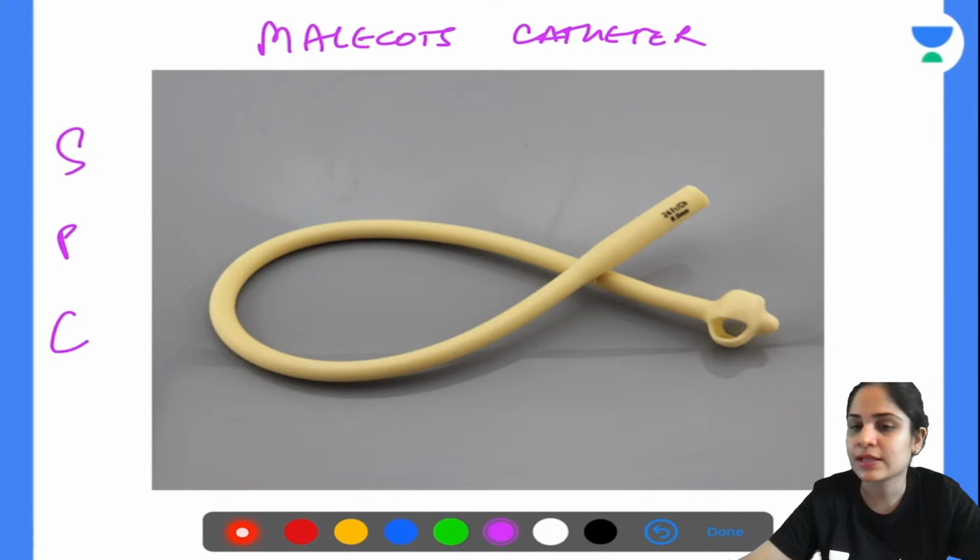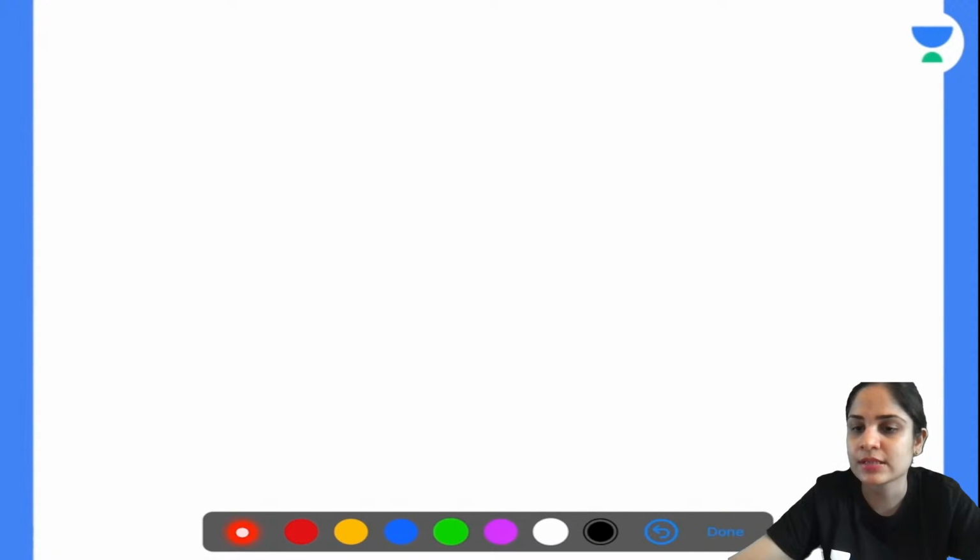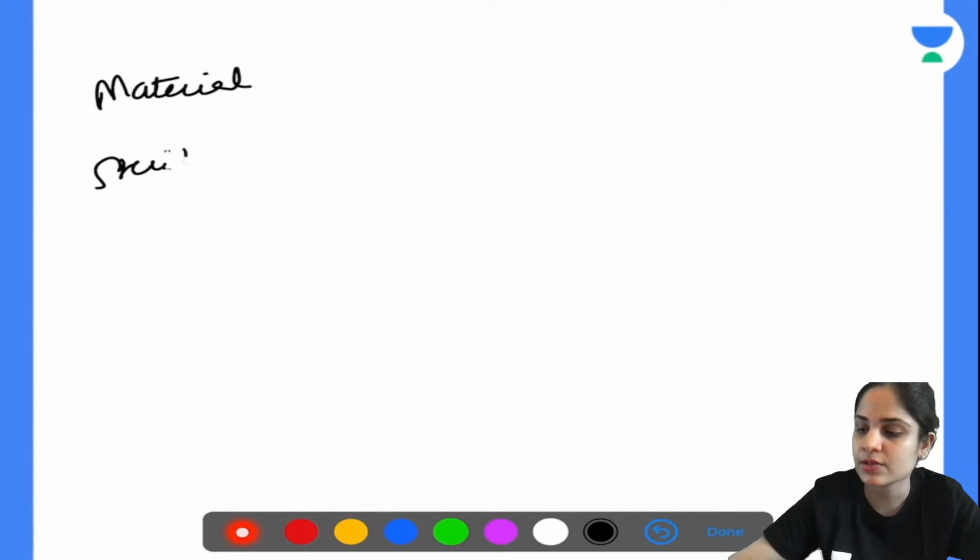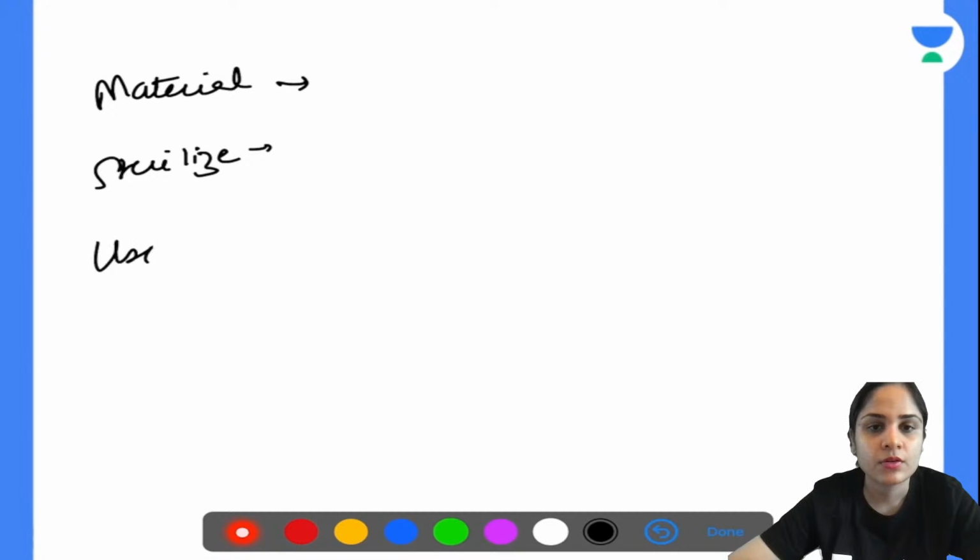So a few questions that they ask sometimes about Malecot's catheter. You have to know the material that the Malecot's catheter is made up of and how you sterilize it. And please remember, this is never used per urethral. So the use is for suprapubic cystostomy. So what is the material it is made up of? Anyone?